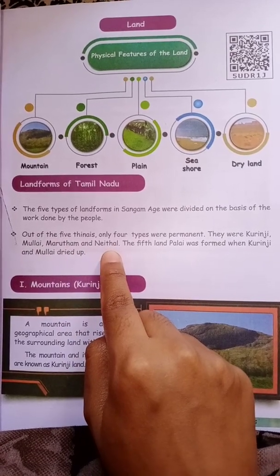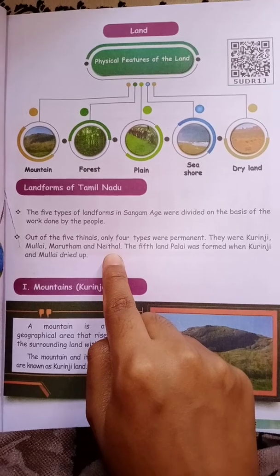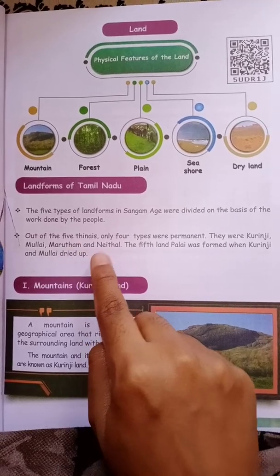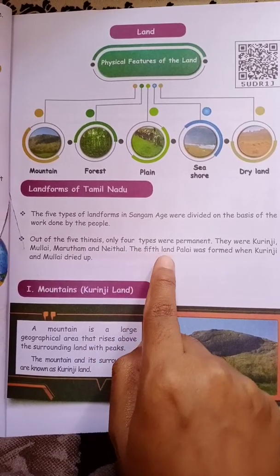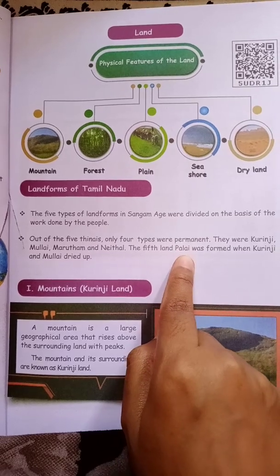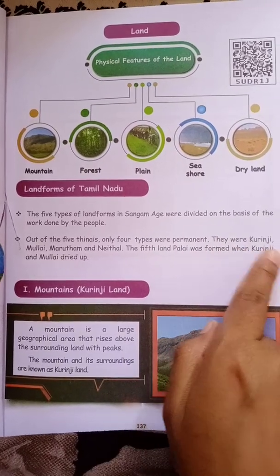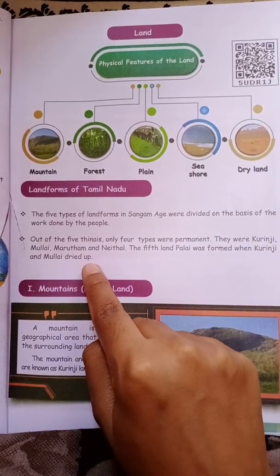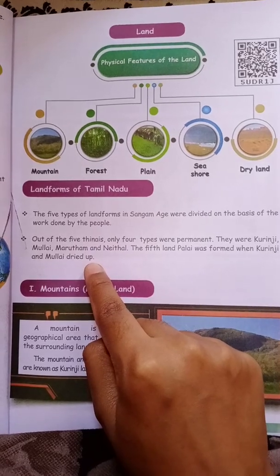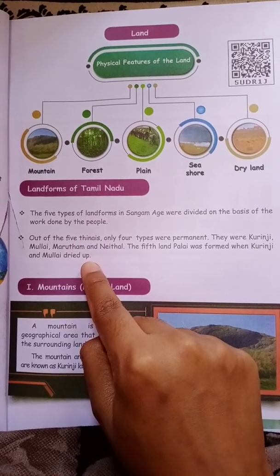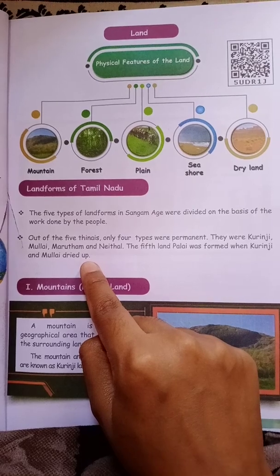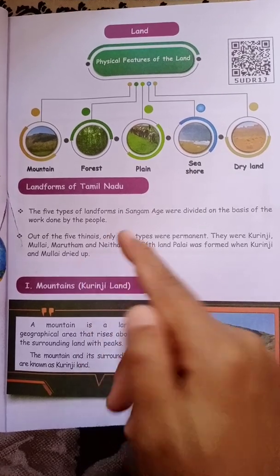So what are the permanent Thinais? Kurinji, Mullai, Marudam and Neidal. And the fifth land, Palai, was formed when Kurinji and Mullai dried up. It is not permanent. When Kurinji land and Mullai land dried up, the Palai land will be formed.